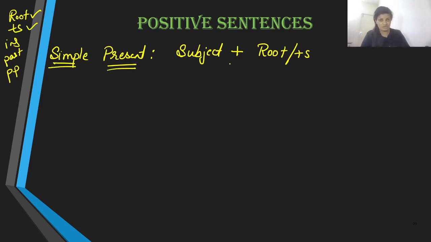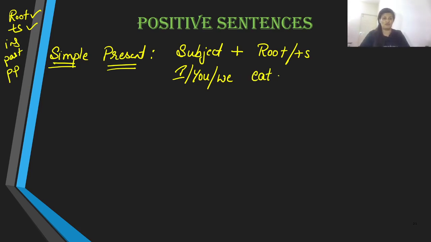So the sentence structure is subject and then root verb. For example, the subject here could be I, you, we, or they. Soon after the subject, we use the root verb. So if I take the verb eat, I eat, or you eat, or we eat.